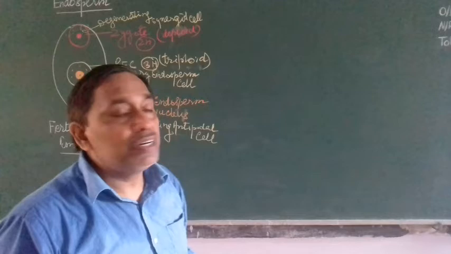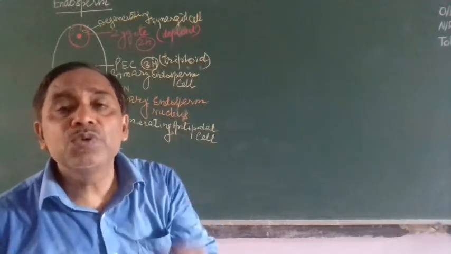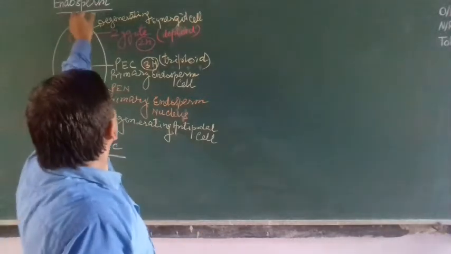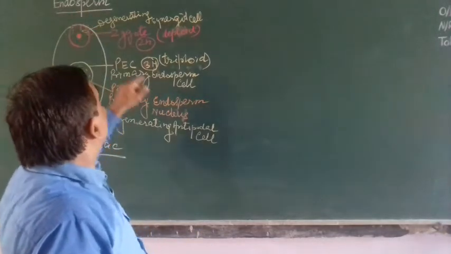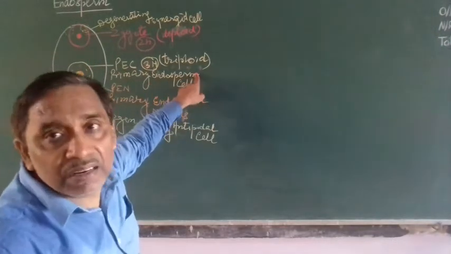Let us see first the free nuclear development. One sentence you can write here: the endosperm is a triploid tissue. It develops from the primary endosperm cell.